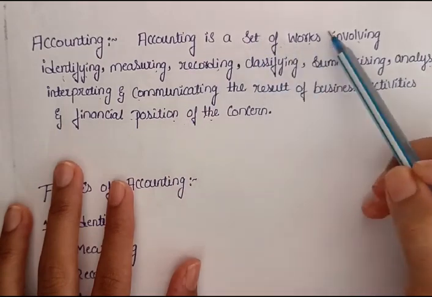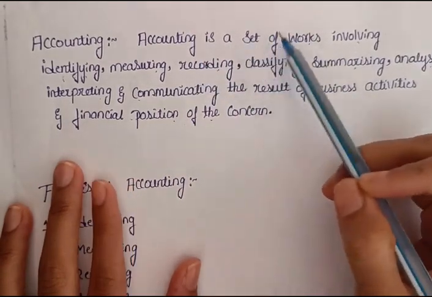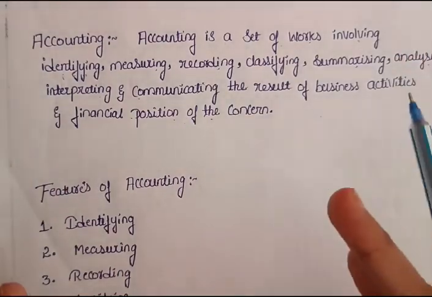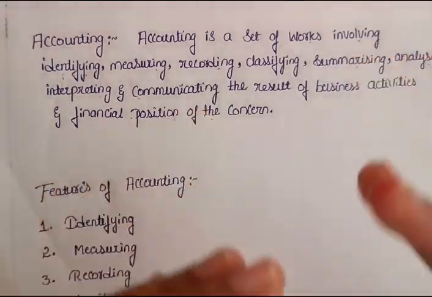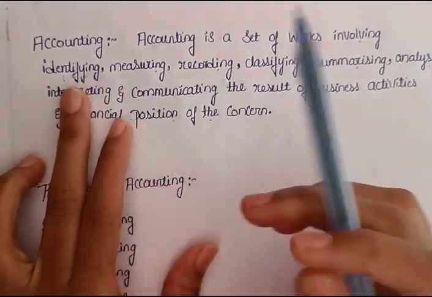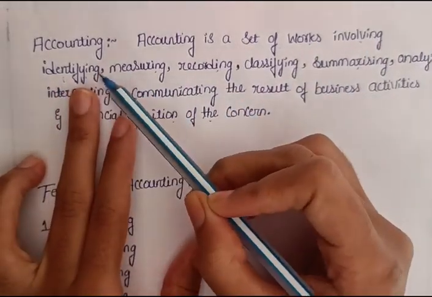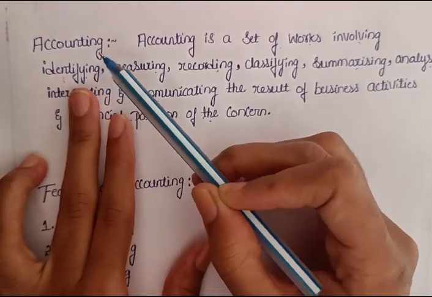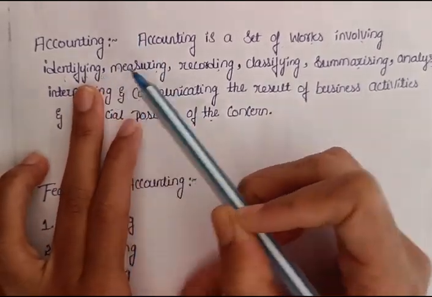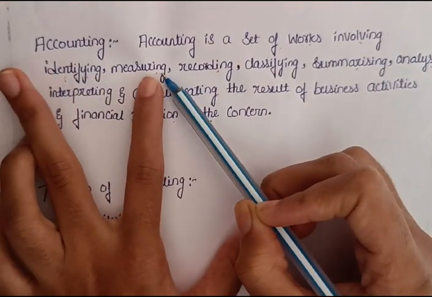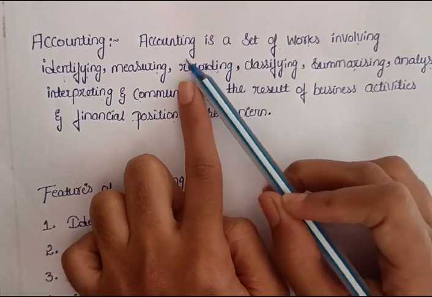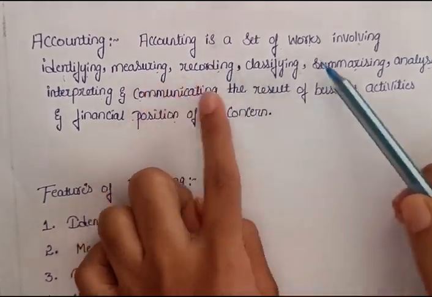Accounting is a set of works. It involves many works, not only one. Involving, first one is identifying whether the transaction has taken place or not, whether it is entered in the bookkeeping or not. We have to first identify that. Then we have to measure it in terms of money. Then we have to record it in an original book like the journal.